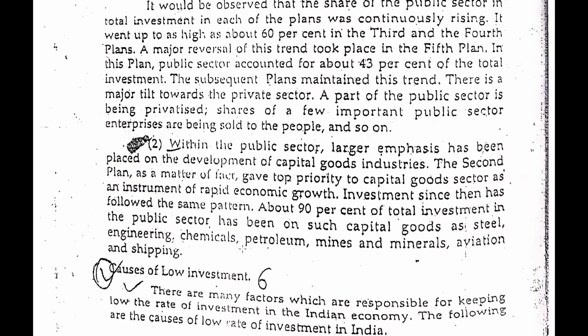And there is a high rate of investment in the public sector, specifically in steel, engineering, chemicals, petroleum, mines, minerals, aviation and shipping. So these kinds of companies have been invested in at a very high level in our country.